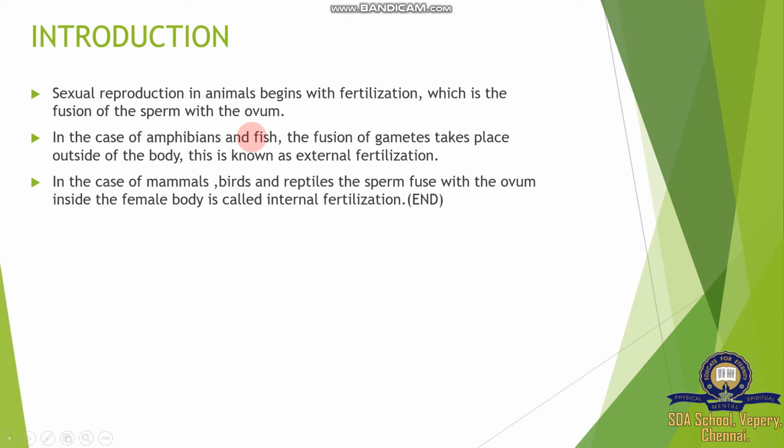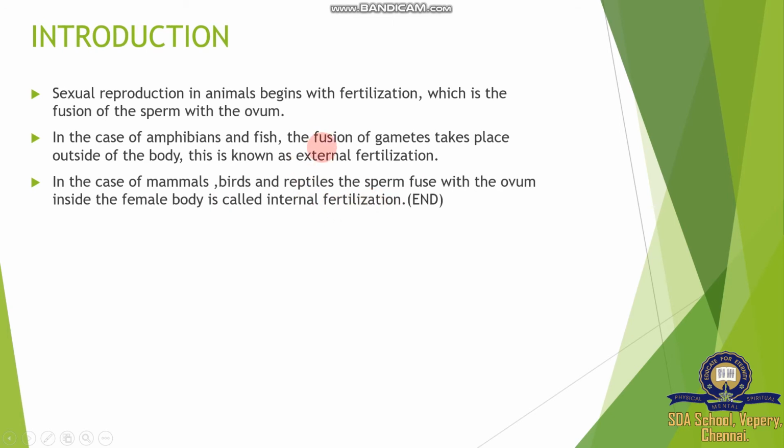In the case of amphibians, for example a frog. What is an amphibian? An organism living both on land and in water. In amphibians and fish, the fusion of gametes takes place outside of the body. This is known as external fertilization. It is seen in a few groups: most of the phylum amphibians and some groups of fishes, not all fishes, complete fertilization outside. In mammals, birds and reptiles, the sperm fuses with the ovum inside the female body, which is called internal fertilization.